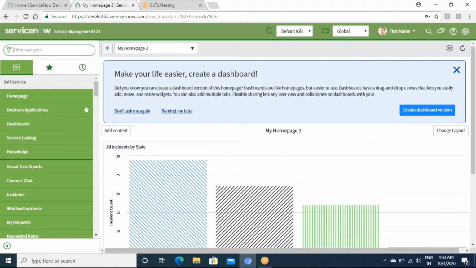As per the ITSM methodology, an incident, an issue, comes into a queue. When I say queue, that means it is assigned to a group, and the people who are members of that group will work on that ticket and ensure that the resolution has been provided to the end user.